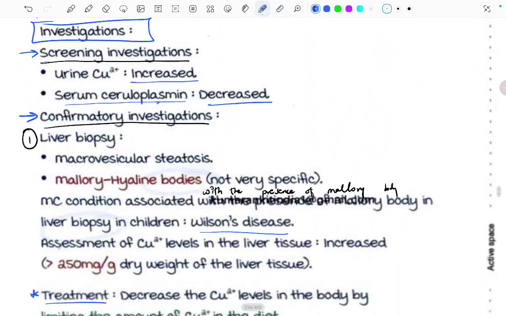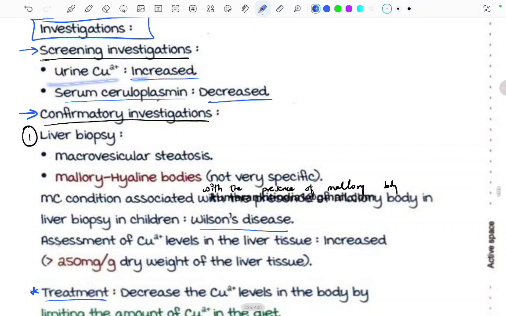On investigation, the screening test is the urine copper, which is increased, and serum ceruloplasmin, which is decreased. Confirmatory investigation is the liver biopsy: macrovesicular steatosis, and the Mallory-Hyaline bodies, which is not very specific. But the most common condition associated with the presence of Mallory body in the liver biopsy in children is Wilson's disease. Assessment of the copper level in the liver tissue, this is considered as increased when it is more than 250 mg per gram dry weight of the liver.